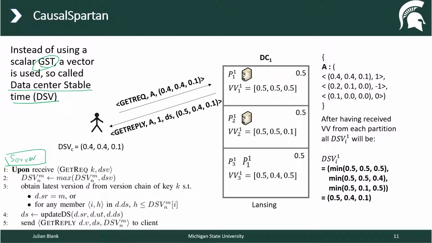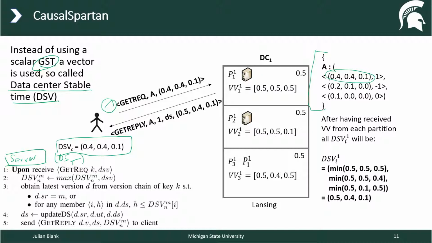So now instead of just having the GST, as in Gentle Rain, now we're going to have the whole vector. The vector is going to have one value for each data center, and we're going to send this with our request. Then also each value which is saved in a server now has not only one value but stores three values here.